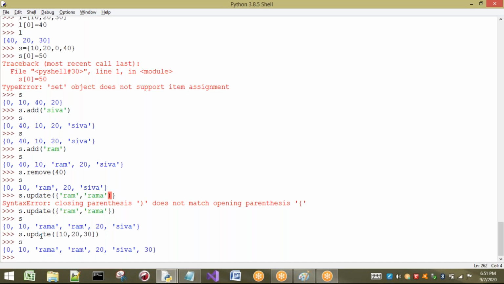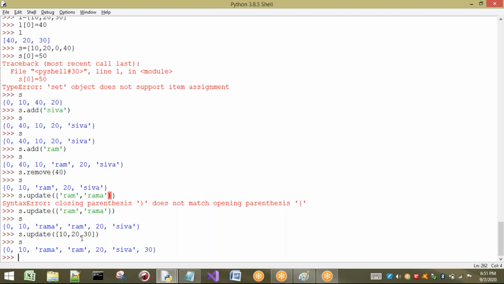It is used to insert a sequence of elements. A sequence of elements may be a list, a tuple, or any string also. If you want to take any group of elements, it may be a list, a tuple, or any set also. This is about update.